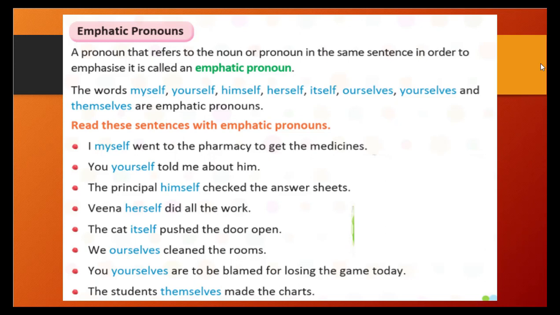So those are nouns and pronouns. And after that, we directly wrote pronouns, correct? So that is our emphatic pronouns.